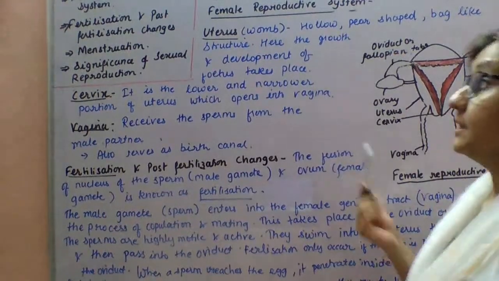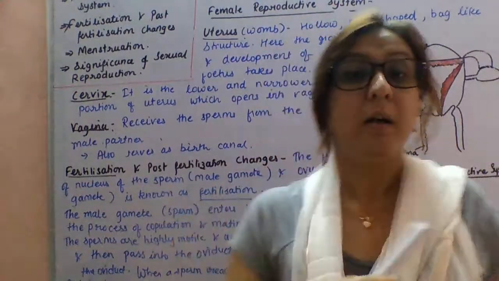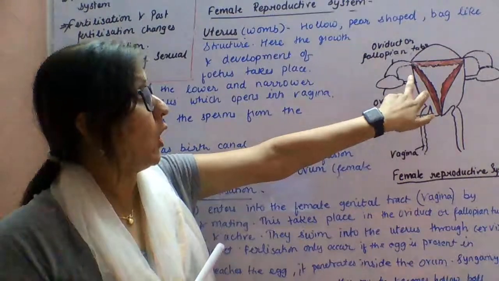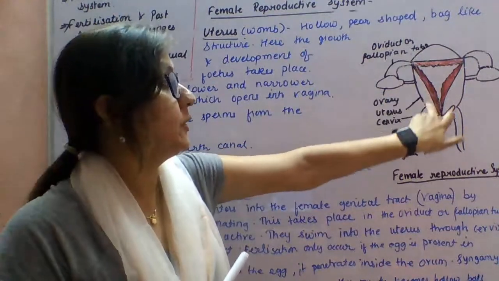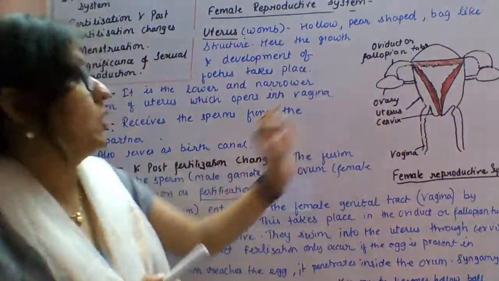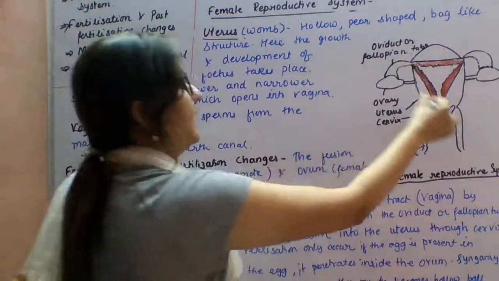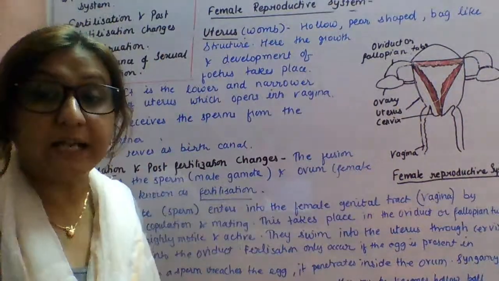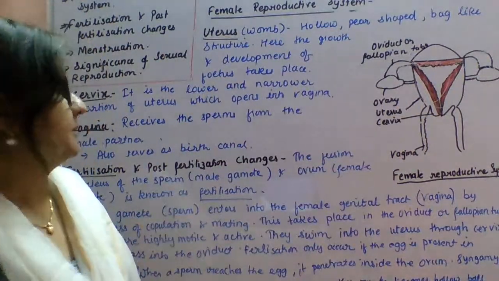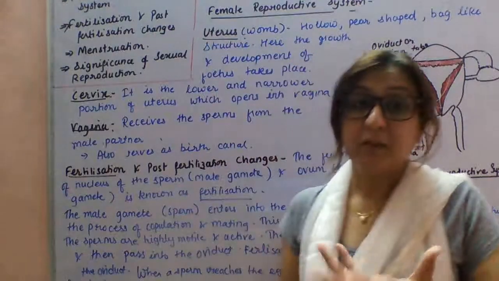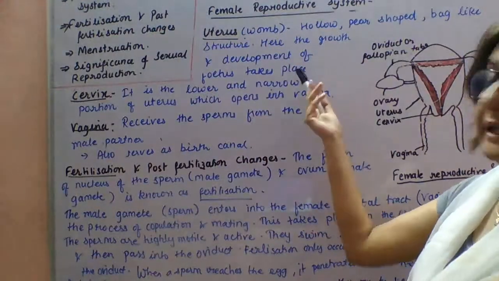The next part is the uterus or womb. The womb is a hollow, pear-shaped, bag-like structure. Here the growth and development of the fetus takes place. So here the development of the fetus or baby takes place.